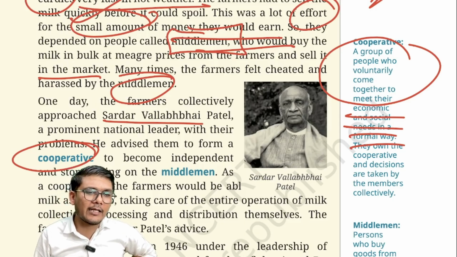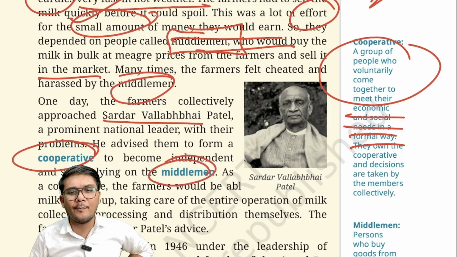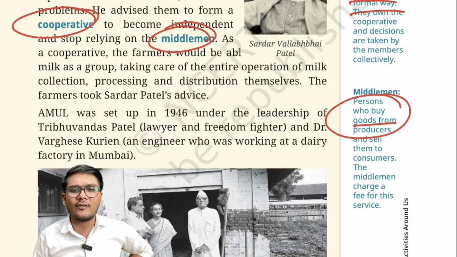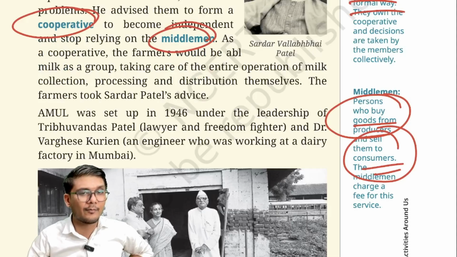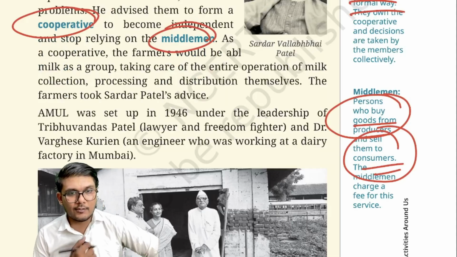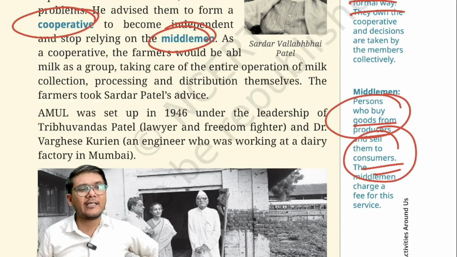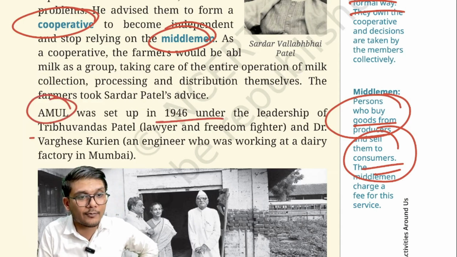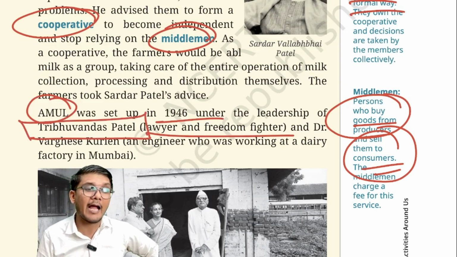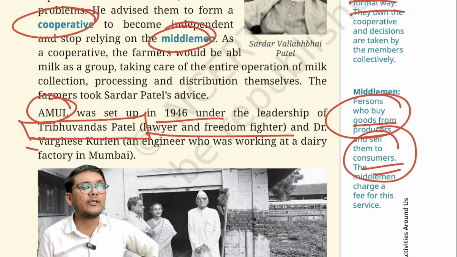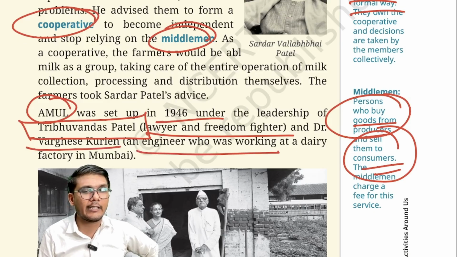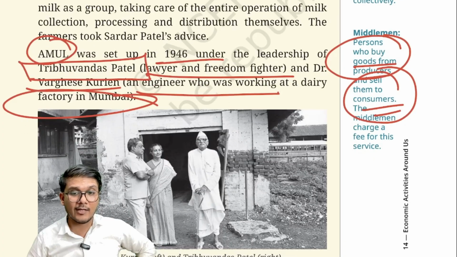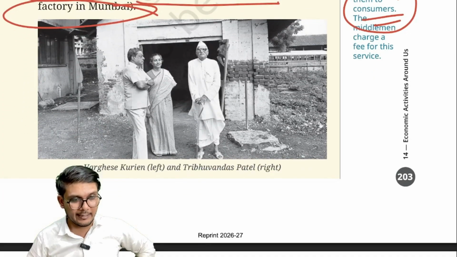Now if they do that, they will not have to rely on the middleman. So what is a middleman? A person basically who buys goods from the producers and sells them to the consumer and earns the profit in the middle. So that is what he advised. So on his advice, they set up Amul in 1946 under the leadership of Tribhuvan Das Patel, lawyer and freedom fighter, and Dr. Varghese Kurien, who was an engineer working in the dairy factory in Mumbai. Okay, remember these names can be asked as facts in your prelims as well.